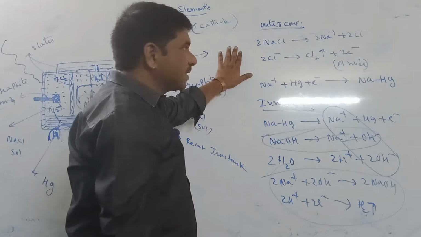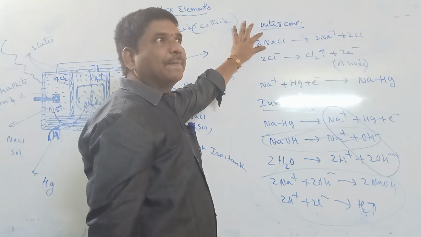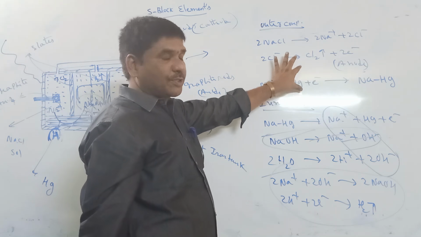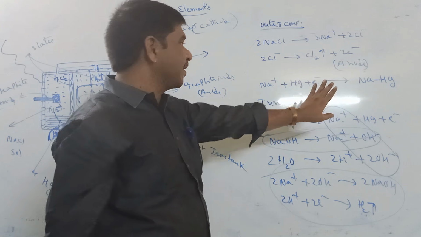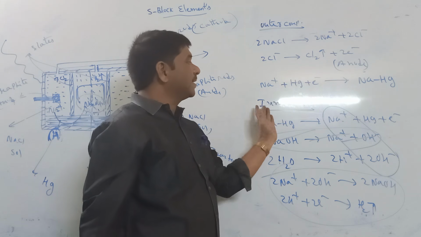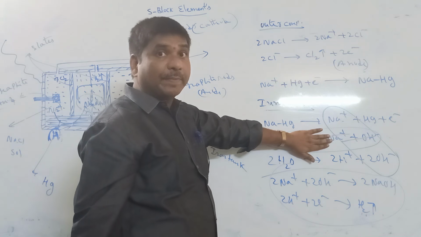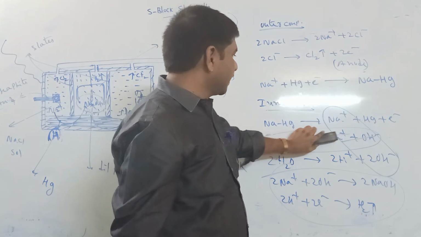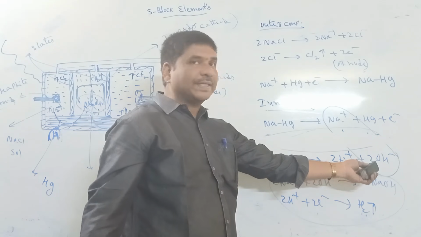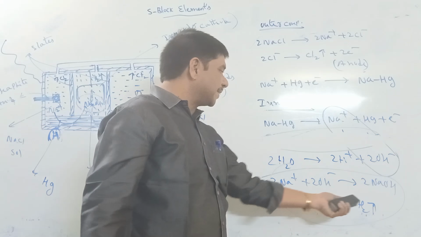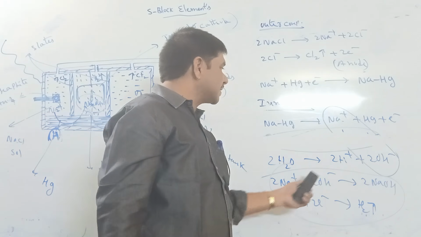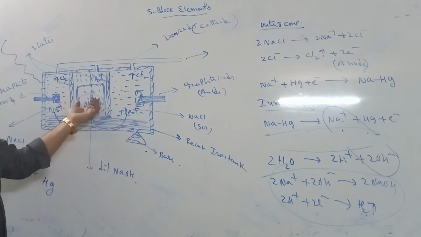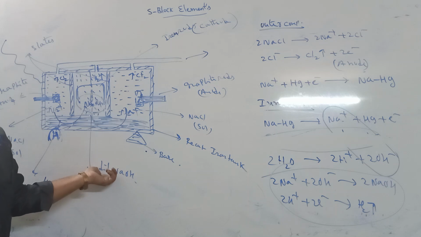In the possible reactions, in the outer compartment NaCl gives Na plus and Cl minus, and Cl minus is separated as chlorine gas. Sodium reacts with mercury and forms sodium amalgam. In the inner compartment, this is the reverse. There is dilute NaOH, meaning water is more. This water is converted to H plus and OH minus, and H plus is converted to hydrogen. This OH minus reacts with the sodium ions and forms NaOH. So here dilute NaOH is converted to concentrated NaOH.